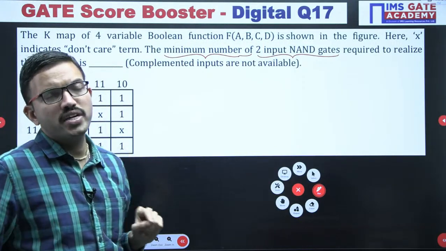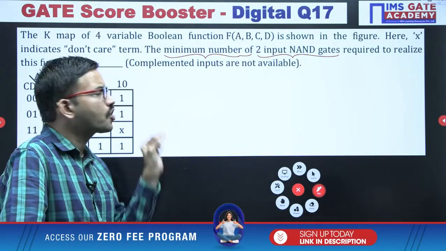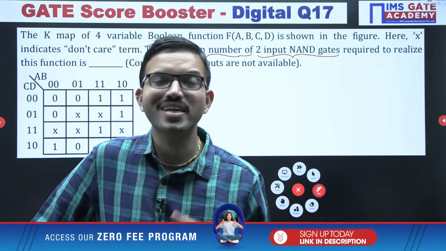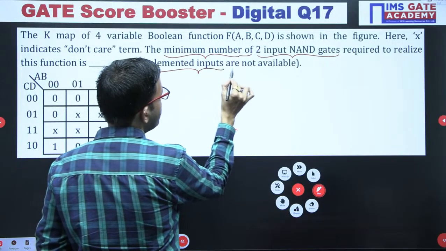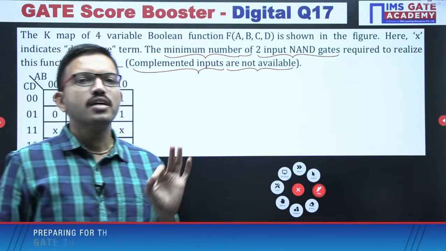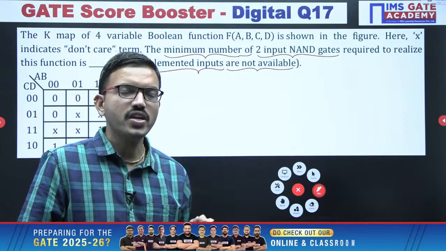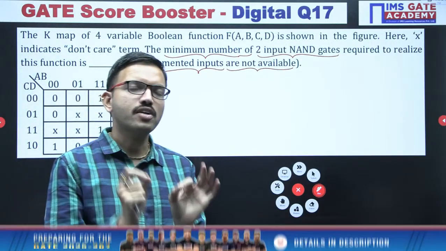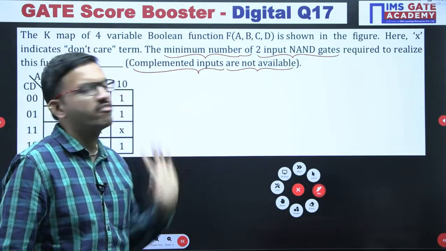And the most important thing, while answering these kinds of questions, you should read the context of the inputs also. What information they have given regarding inputs. Here in this question, they clearly mentioned complemented inputs are not available. That means whenever you are getting a complement version, definitely you have to generate it. But in some questions they can give inputs available in both normal and complement. Accordingly, according to the context of the question, your answer may vary.